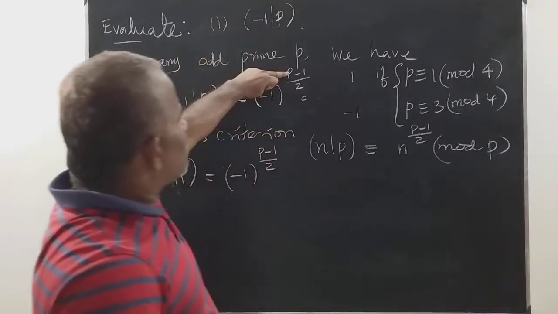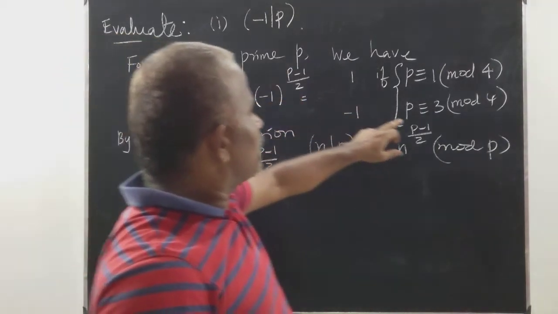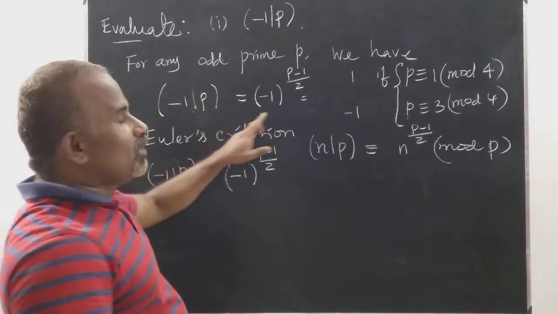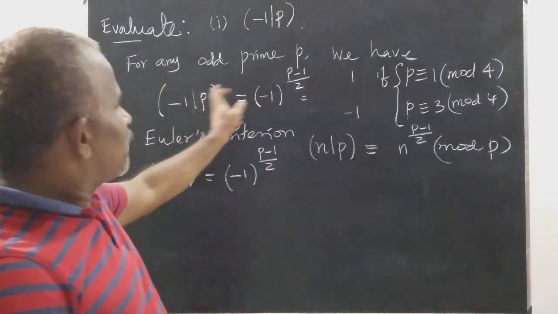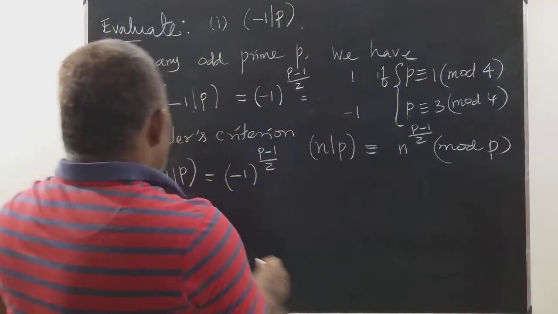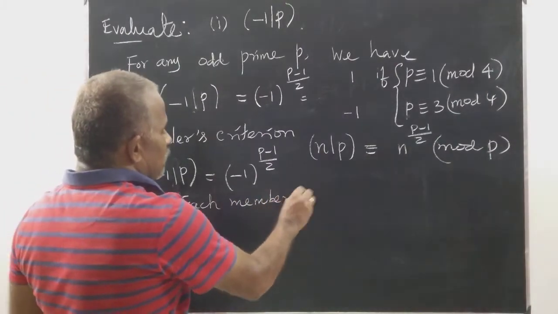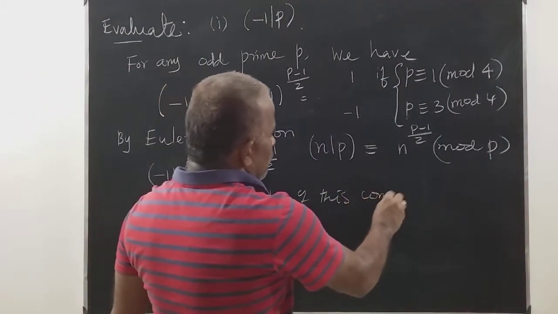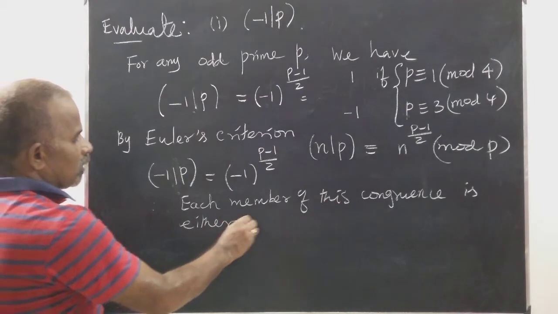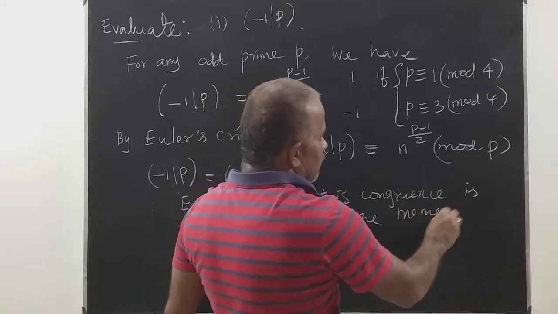Suppose p is equal to 3. What will happen? 3 minus 1 by 2, that will be 1, so minus 1 power 1 is minus 1. And 3 minus 3 is 0, therefore 4 divides 0. So each member of this congruence is either 1 or minus 1.